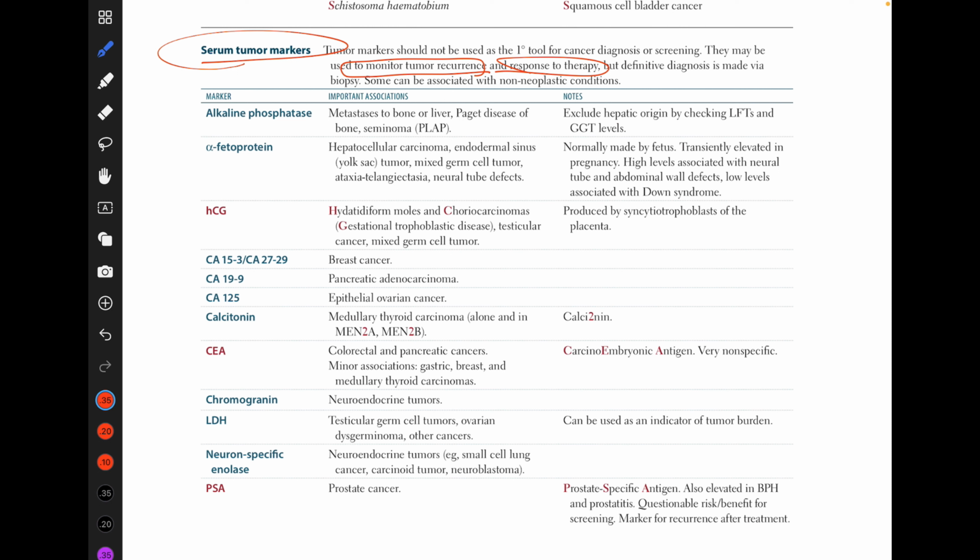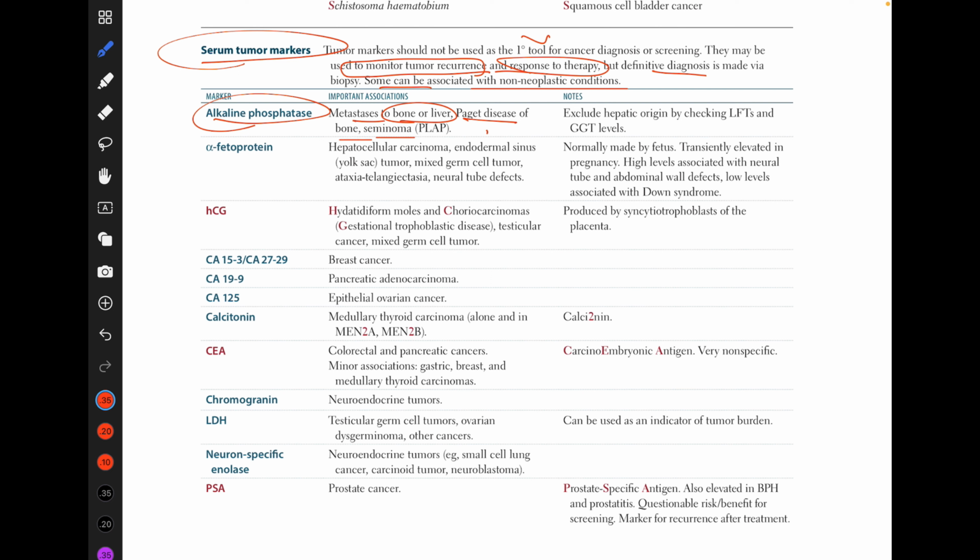It is not a primary cure, but we can use it clinically to support the diagnosis. But definitely, the diagnosis is made via biopsy. Some can be associated with non-neoplastic conditions, and these are some tumor markers, like alkaline phosphatase. Alkaline phosphatase can indicate metastasis to the bone or liver. Any cancer can metastasize to bone or liver, and it may also indicate Paget's disease of bone and seminoma.